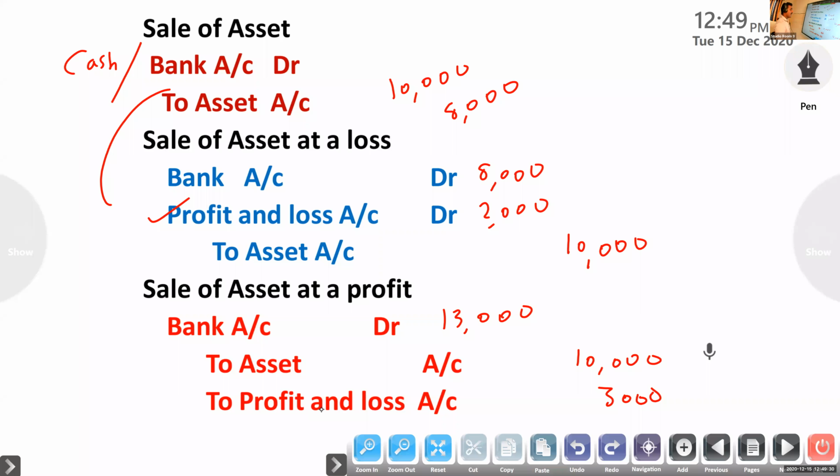Bank account to asset account to profit and loss account.